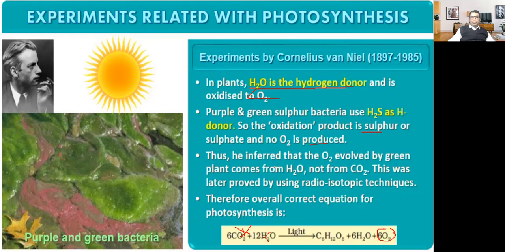Sometimes a question will be there. During the process of photosynthesis, both carbon dioxide and H2O are used. So the oxygen which is evolved, does it come from carbon dioxide or water? It comes from water, not from carbon dioxide. This was later proved by using radioisotope techniques. Therefore, the overall correct equation for photosynthesis is 6CO2 plus 12H2O, in presence of sunlight, converted into C6H12O6, 6H2O plus 6O2.